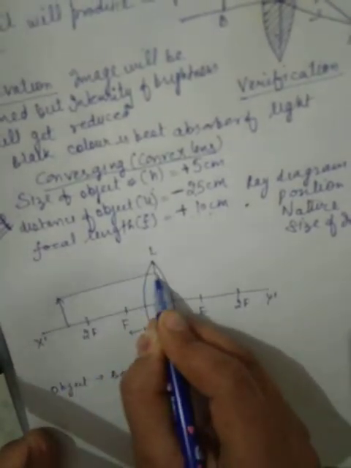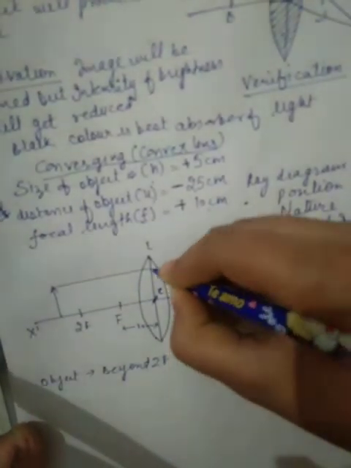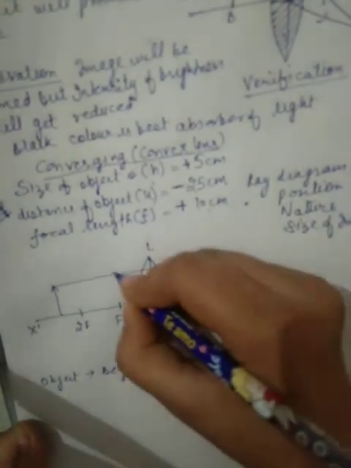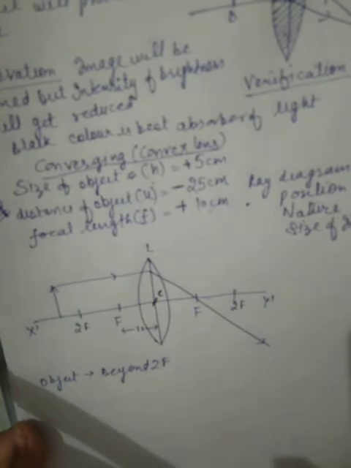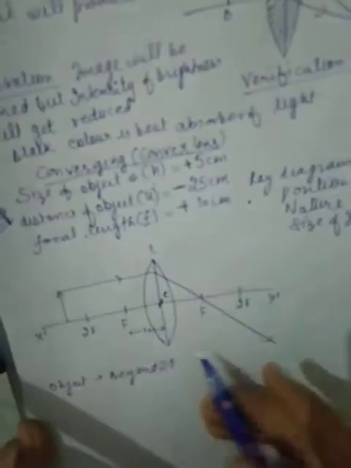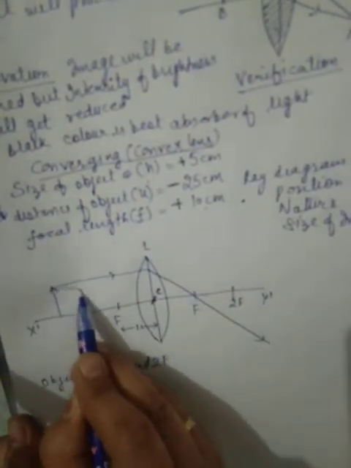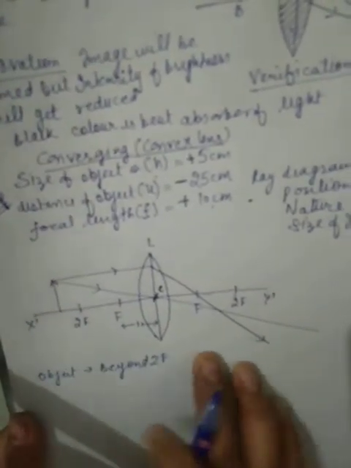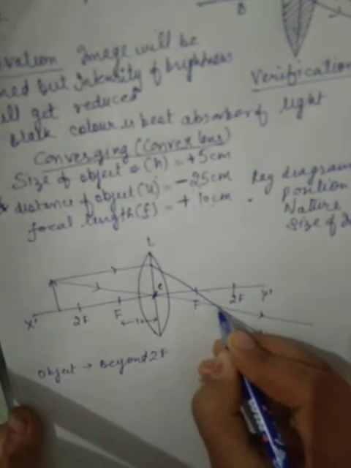A ray parallel to the principal axis will pass through the focus. And the second ray which is passing through the optical center will go straight without any bending, without any deviation.